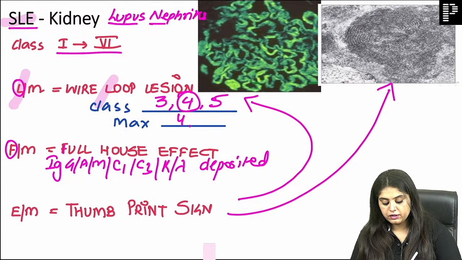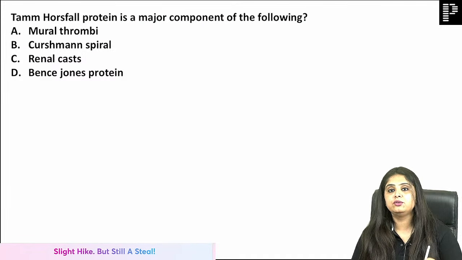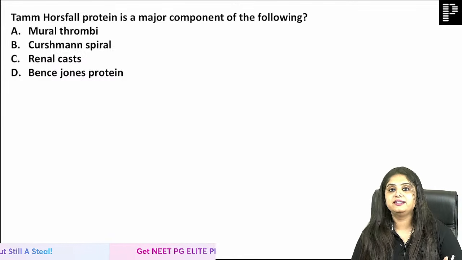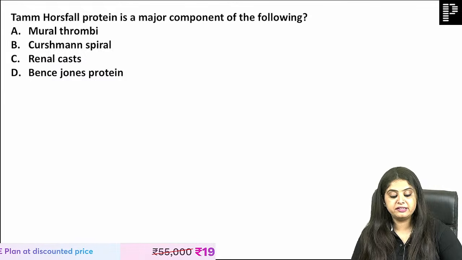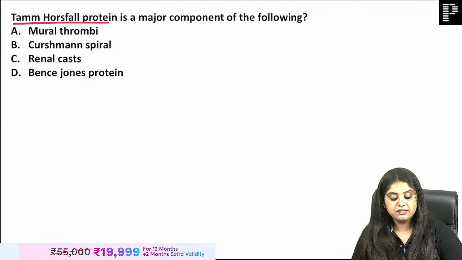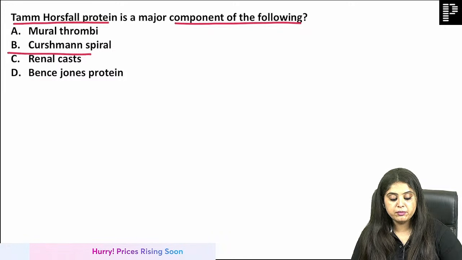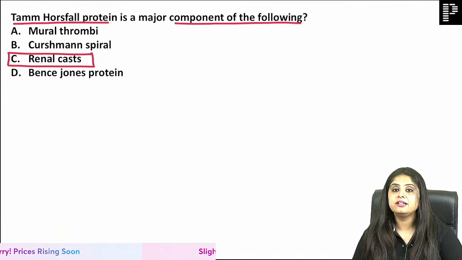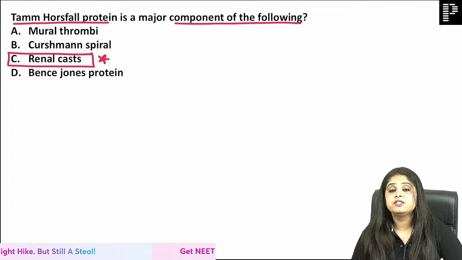Now moving forward to a question which you cannot ignore. Any exam, if you miss this, then you are just wanting to fail in the exam. मतलब you assume that मुझे जान के fail होना है, then you are missing this. TAM horsefall protein is a major component of the following. TAM horsefall protein is a major component of renal cast, which means, ma'am, in the next 3-4 minutes you are going to tell us all the casts and crystals which are very very important.